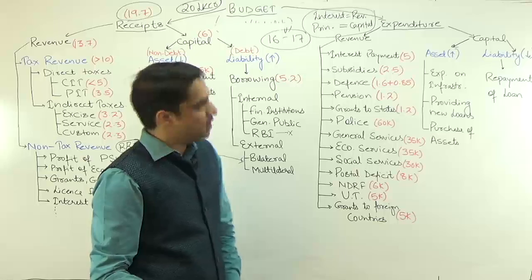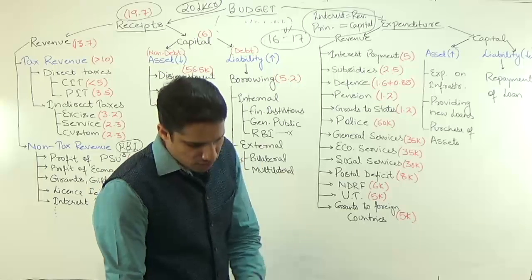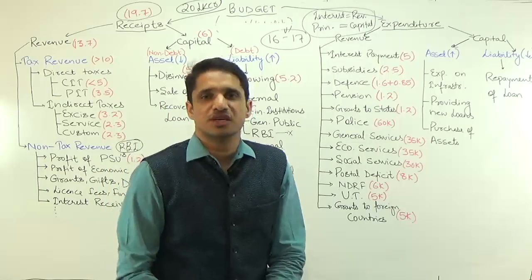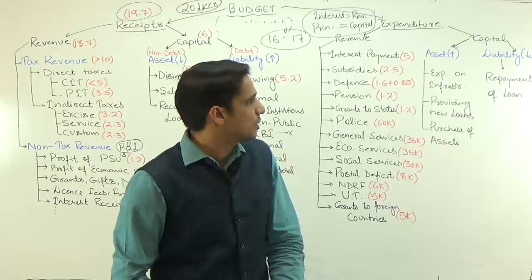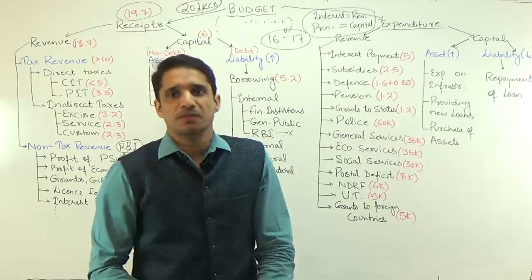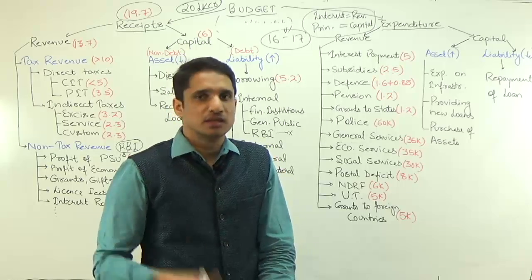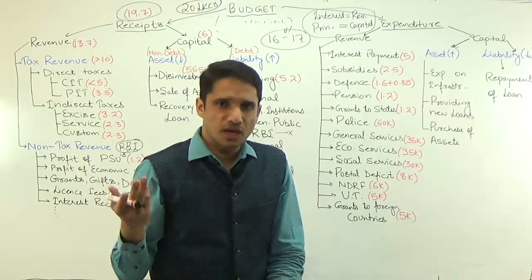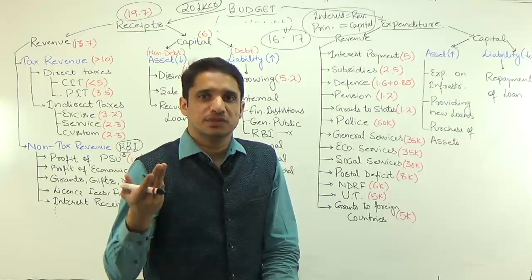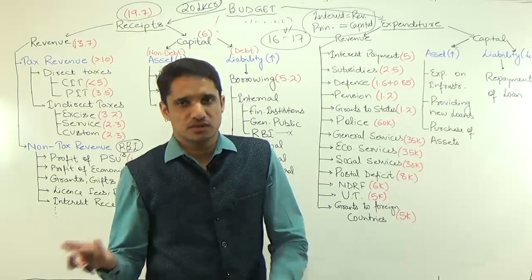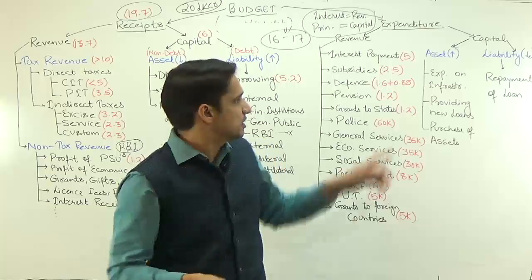The next we have subsidies. So these subsidies are only of the union government. These subsidies are not of state government. Electricity subsidy will not be a part of this. Water subsidy will not be a part of this, because electricity and water come under state list. Just like in Delhi, Arvind Kejriwal government gave subsidy on electricity or on water. So all these subsidies are not a part of this.